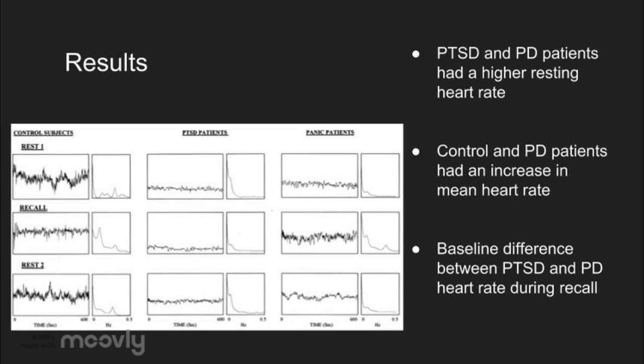The results of the experiment are as follows. First, it was determined that PTSD and PD patients had a much higher resting heart rate than the control group. Differences in heart rate and other autonomic responses were not significant for these interest groups, those being PTSD, PD, and control patients, in the phase of the experiment where they recounted or described traumatic events. This phenomenon is accredited to PTSD patients experiencing something called chronic autonomic overstimulation, meaning their autonomic functions are already elevated consistently and would not dramatically change during panic situations.